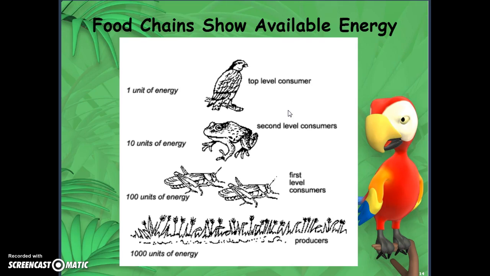So again, here's just another way of depicting this. We start with 1,000 units in our producers. The grasshopper eats the producer, so it gets 10% of the energy, and so on as we move up the food chain.